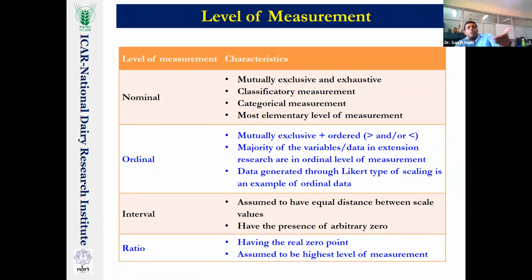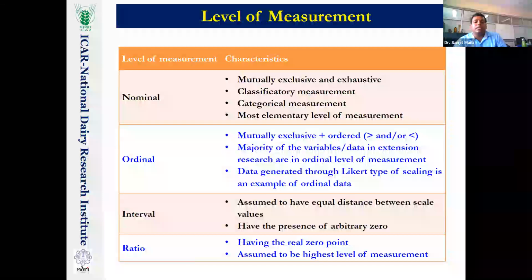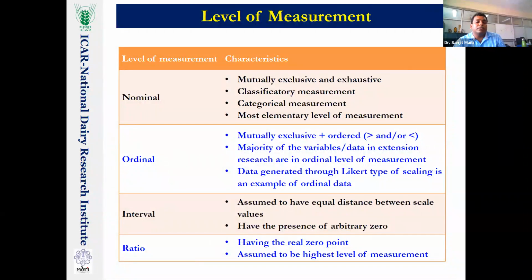Also, you probably had another session regarding scaling techniques. There you went through Thurston's equal appearing interval scaling technique. That is also considered the interval level of measurement. Next, the higher order measurement is the ratio level of measurement, having the real 0 point. In the interval level it was an arbitrary 0 point, but here it is the absolute 0 point.